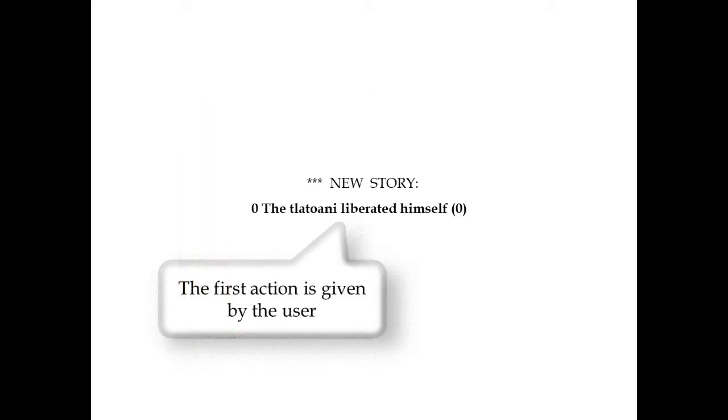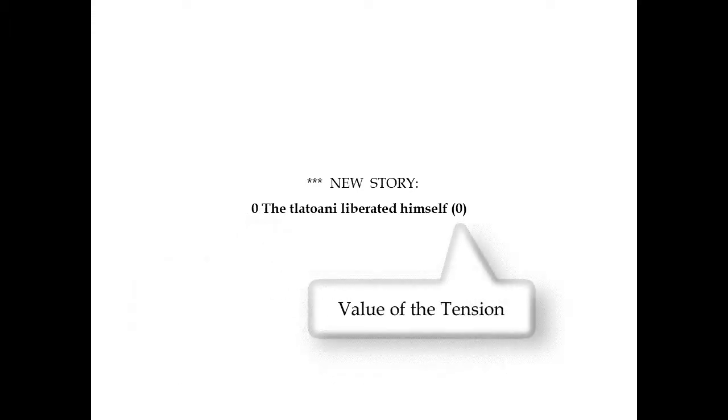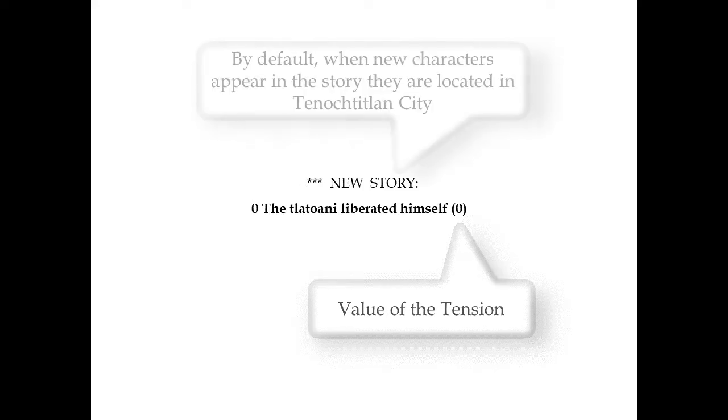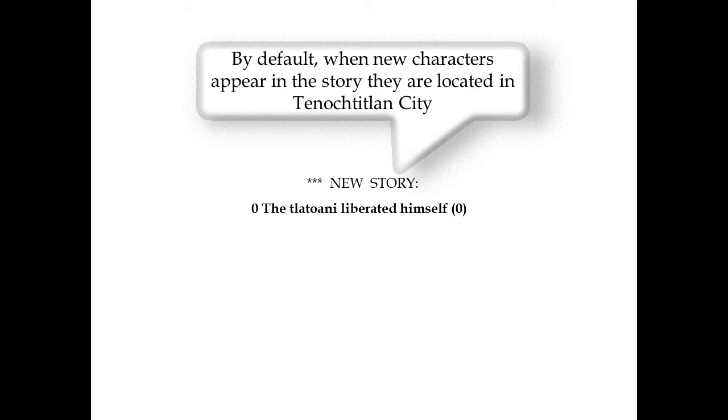The first action is given by the user. On the left, we find a number that represents the story time. This action was produced at time 0 because it was given by the user. On the right side, we can see a number that represents the value of detention. By default, when new characters appear in the story, they are located in Tenochtitlan City.